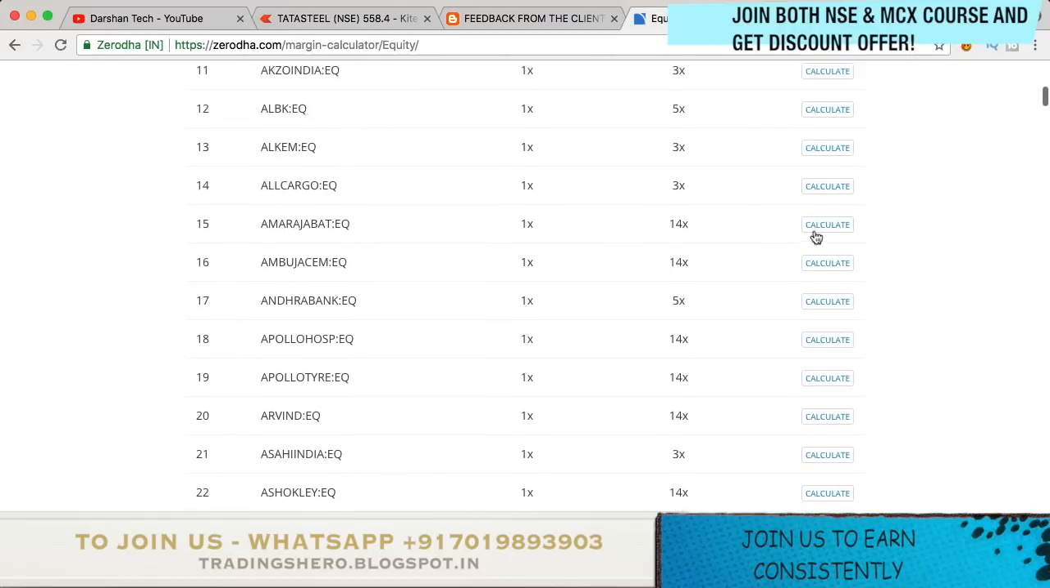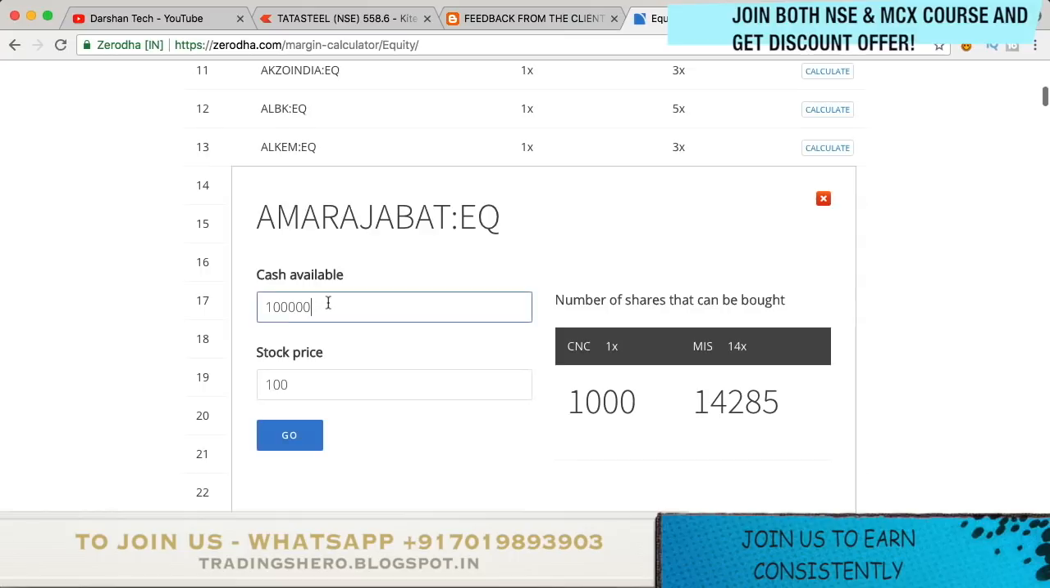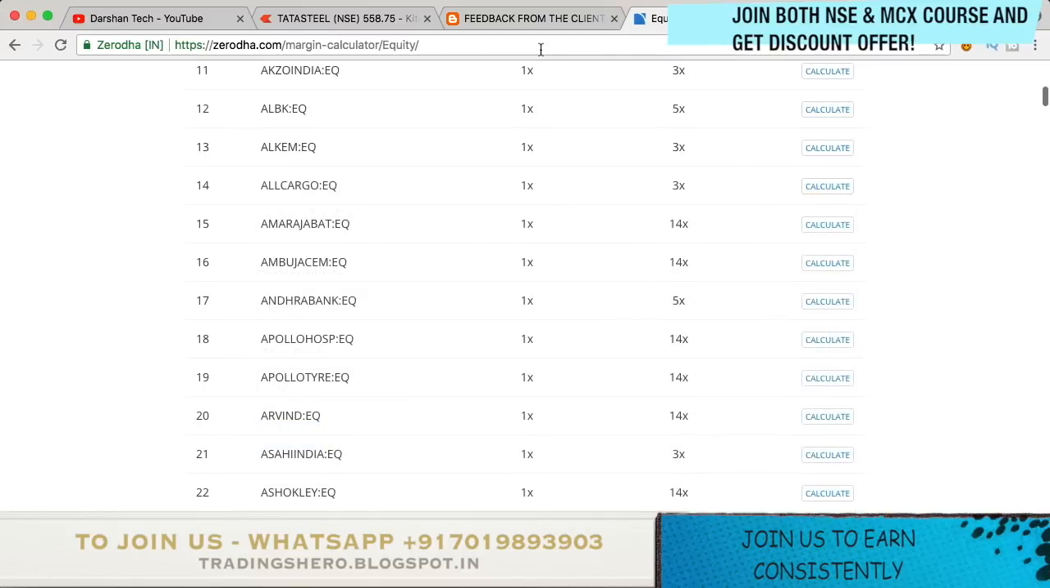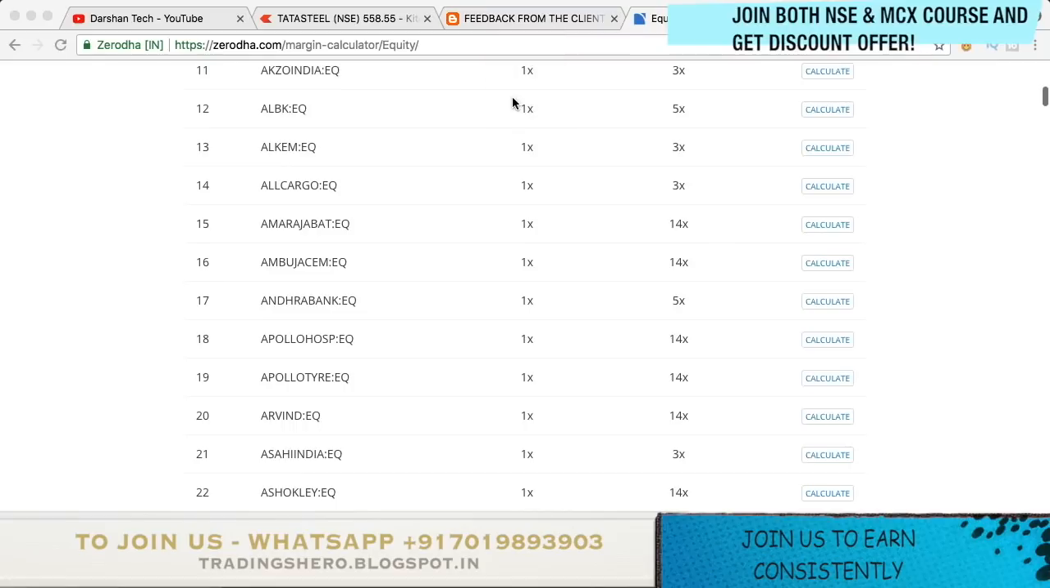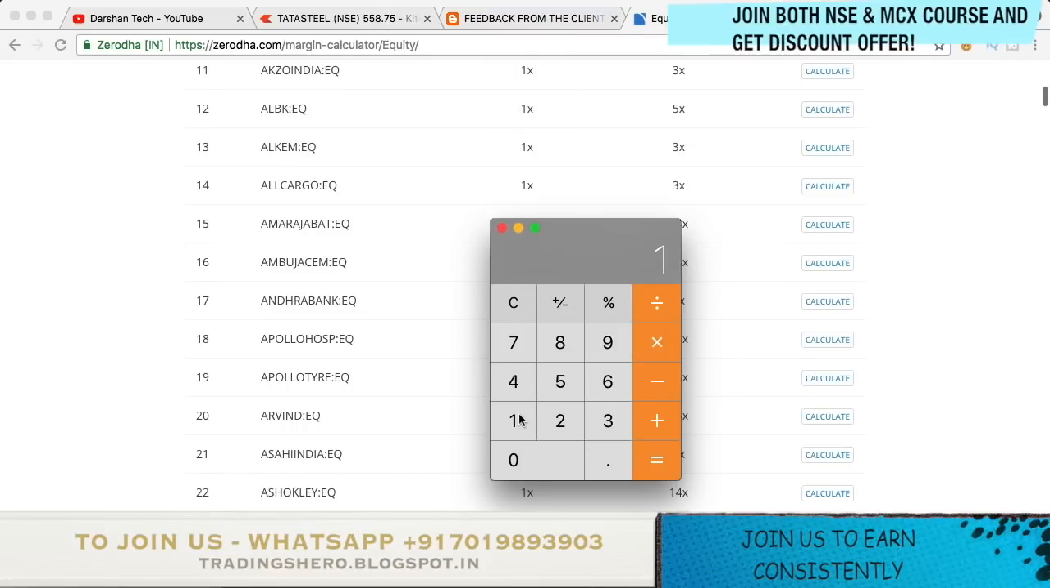Zerodha has its own link on the website, the margin calculator. You can go inside it and click on calculate. Just type your available cash and the stock price, click go, and it will calculate the margins for you. If you want to do it manually, you just need a calculator.